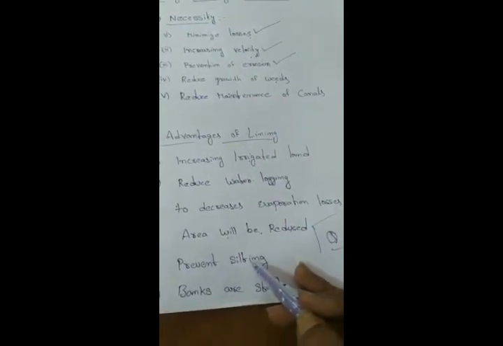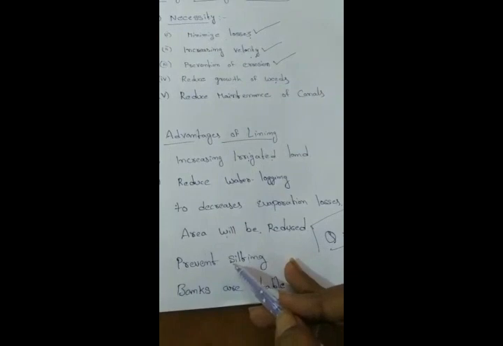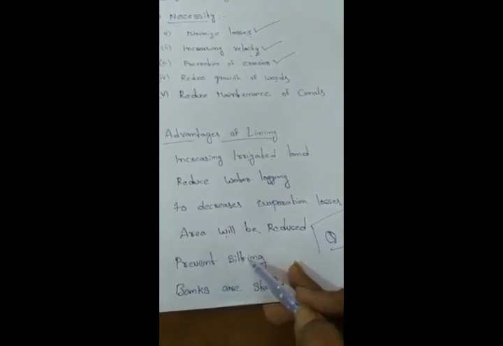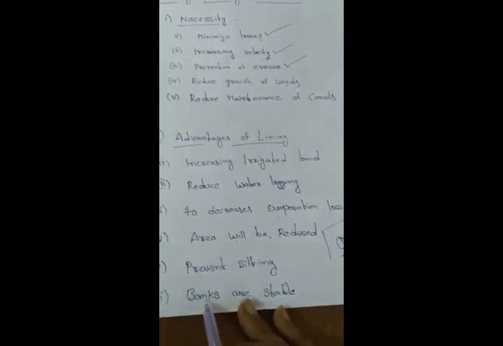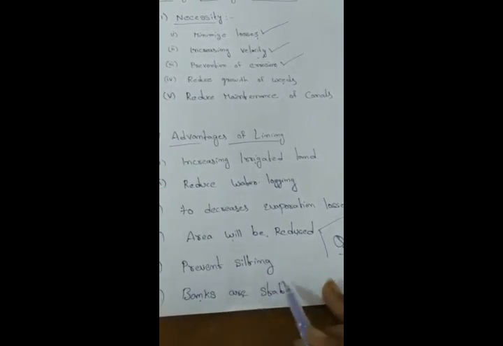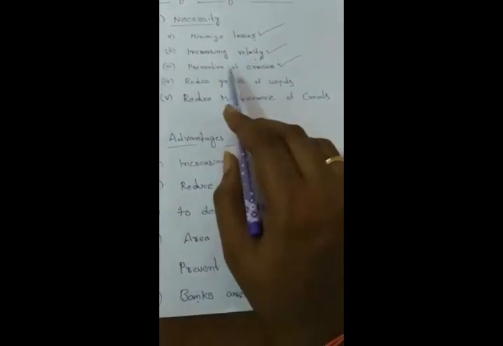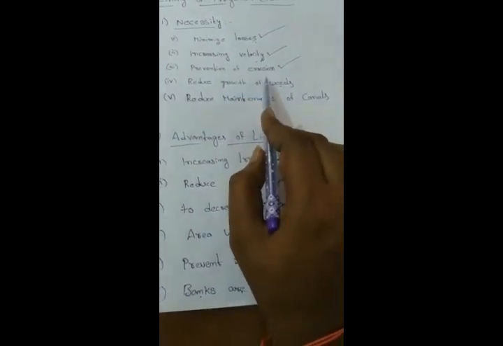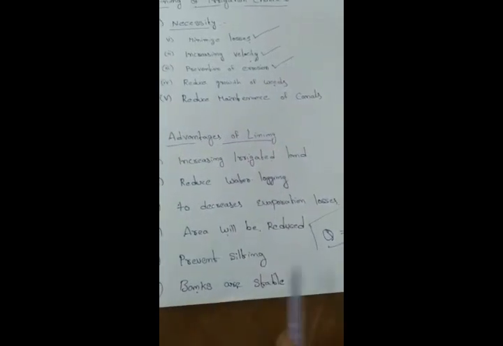There is no need to provide silt removal facilities in the canal. And the next one, banks are stable. So there is prevention of erosion in the canals, and the banks of the canal will be stable. So these are the advantages.